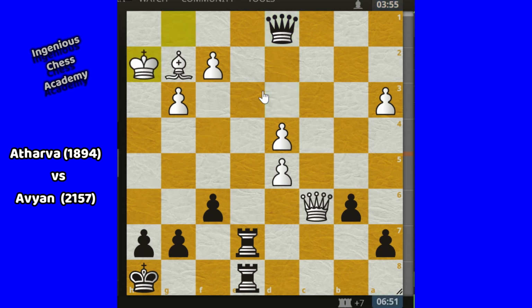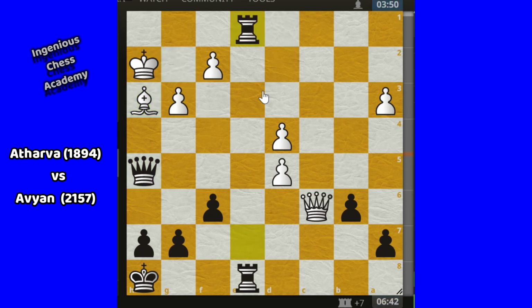Then king h2, queen h5 check, bishop h3, rook e1, which is not bad. Some checkmate patterns are there. Now d6. Why d6? Atharva wants to promote the pawn here. So it can create some problem for Avian.